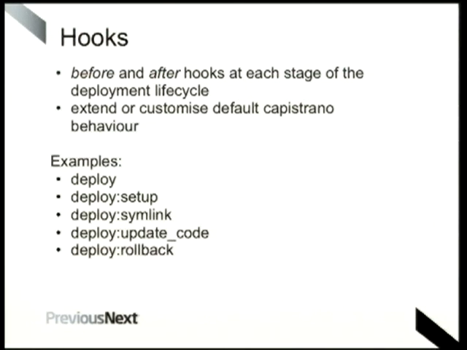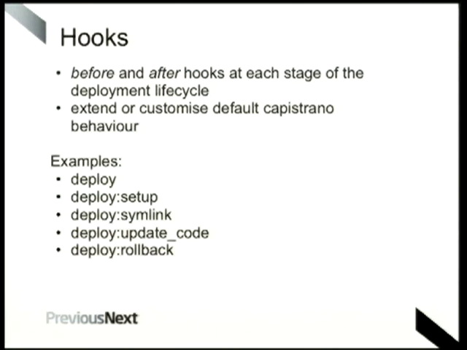It also exposes a whole lot of hooks. So that was the simple, basic Capistrano workflow. You can extend that. There are these lifecycle events, or tasks as they're called, that happen when you do deployment. You'll update the code, you'll create the symlinks and those kinds of things as I just mentioned.